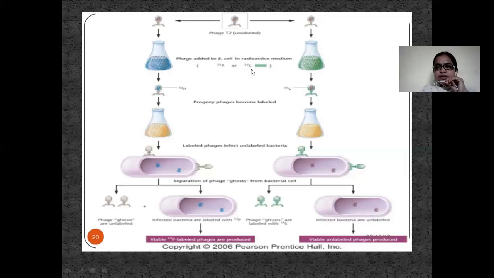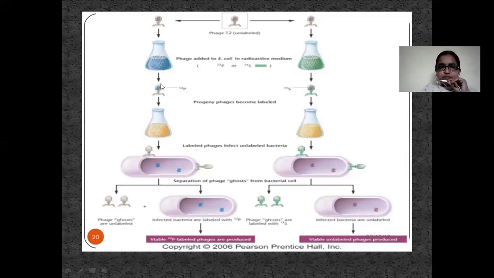So they'll be present in the protein. So phosphorus is present in DNA and sulfur is present in the protein. So when they have taken the radioactive medium and they have added the phages or E. coli onto the medium, right?